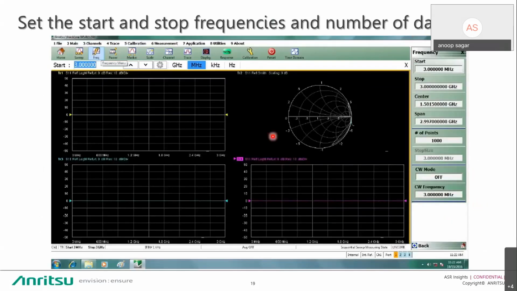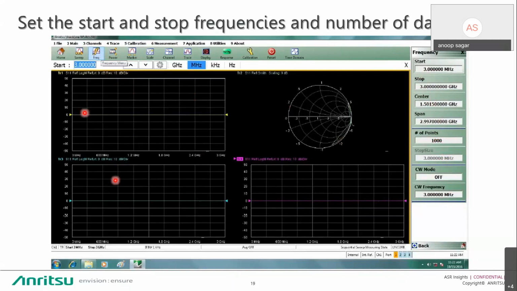This is our ShockLine VNA graphic user interface, which is very easy to use. You just need to click on frequency. You can select your start frequency and stop frequency. You can enter your number of data points and IF bandwidth, etc. Then you can set up your trace as per your requirement.